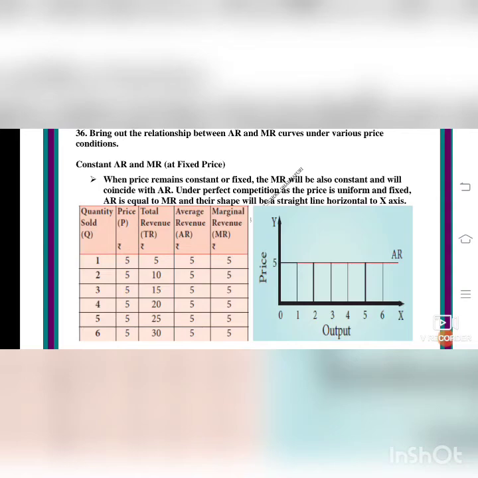So marginal revenue, see. How to calculate the marginal revenue? So I told you, first one, quantity sold, 1 to 6. Price same, all 5. Total revenue is multiplying quantity and the price. 5 into 1, 5. 2 into 5, 10. 3 into 5, 15. 4 into 5, 20. And 5 into 5, 25. 6 into 5, 30. And average revenue, how we are finding?